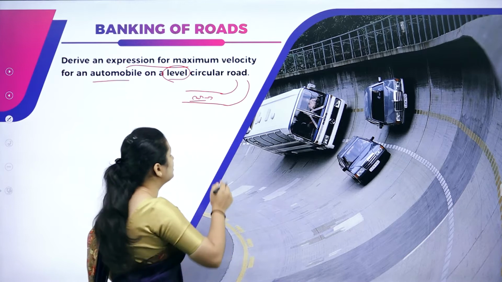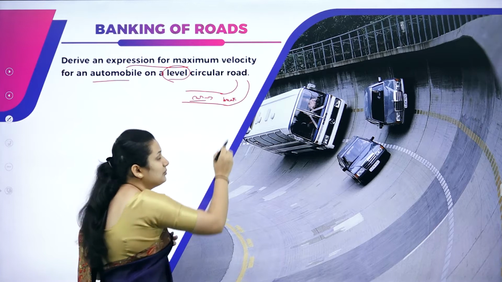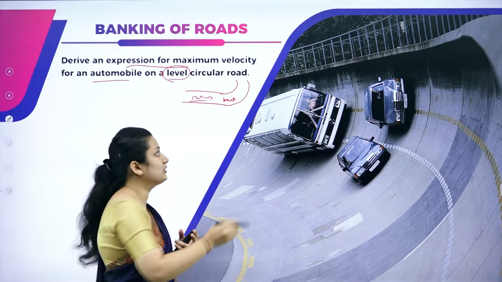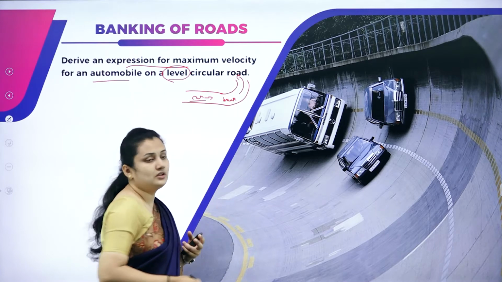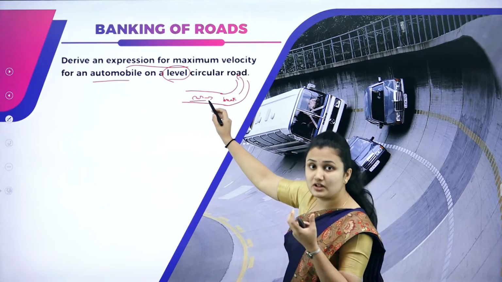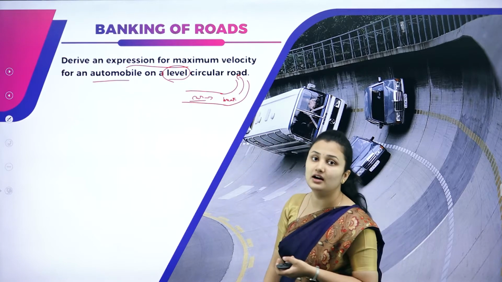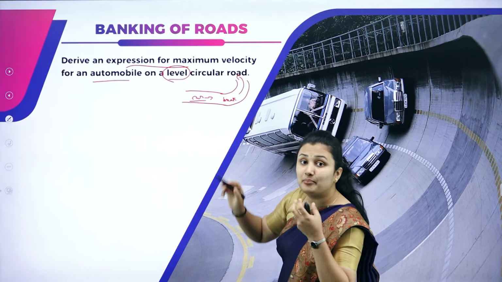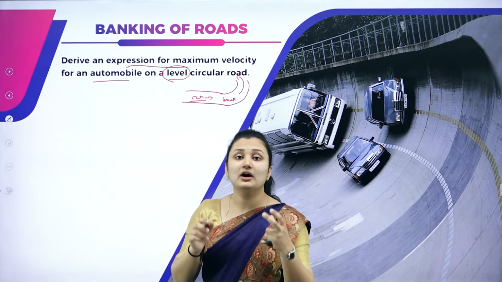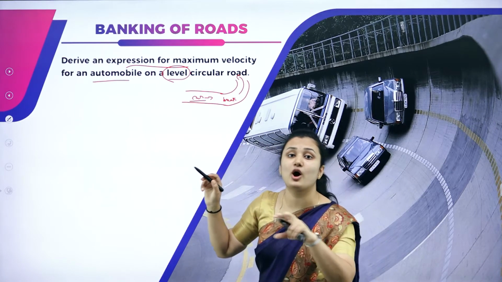What do you have to do? When the car is moving, you have to apply the brake. You have to apply a certain brake so that with a certain amount of speed you can take a circular turn. If you apply brakes, the speed will slow down, and with a certain required speed, you can safely take the turn. We have studied in the previous session that the brake works on the principle of friction.